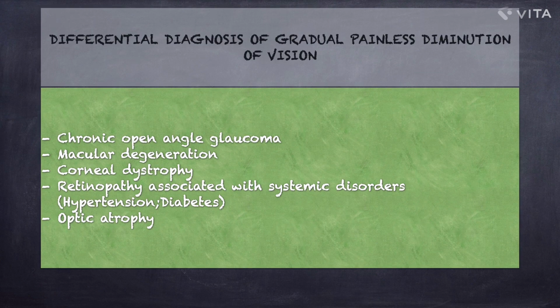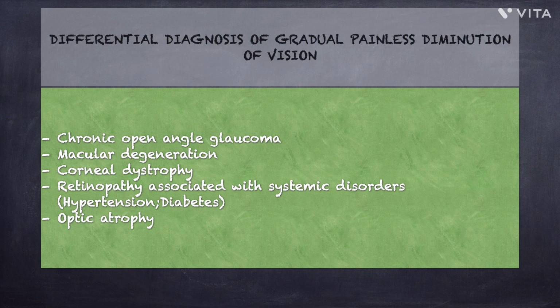Lastly, when a patient presents with gradual painless diminished vision, cataract is mostly the commonest cause. However, it is important to consider other differentials. One important cause is chronic open angle glaucoma. In this condition, vision loss is slow, painless, and may go unnoticed until advanced stages. Then there is macular degeneration, where there is progressive painless loss of central vision.